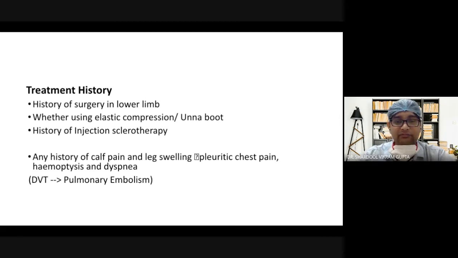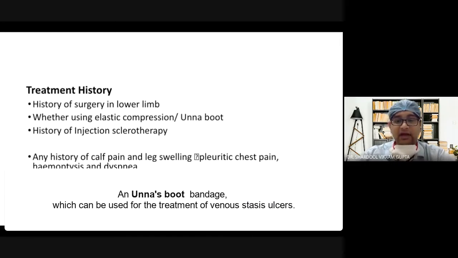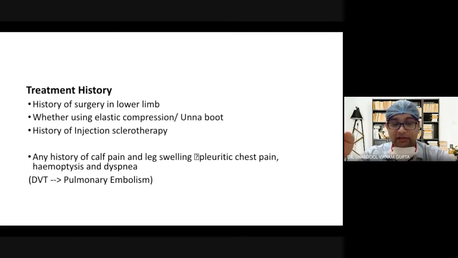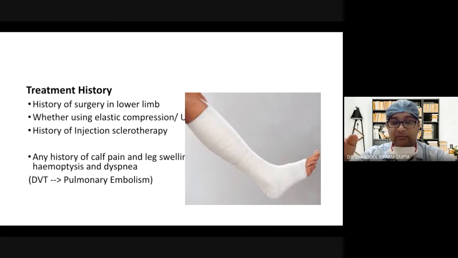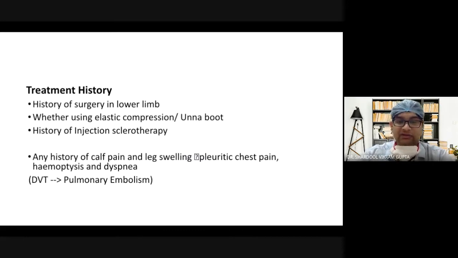So once you are finished with the family history, then you should elicit the treatment history: any history of surgery in the lower limb, and whether they are using elastic compression or an Unna boot or not. Are you aware of the Unna boot? What is an Unna boot? It's basically a tri-layered dressing which also contains zinc oxide. So it's kind of like the plaster we do for a fracture; there is a plaster-like tri-layered dressing which assumes the shape of a boot. So these are known as Unna boots.